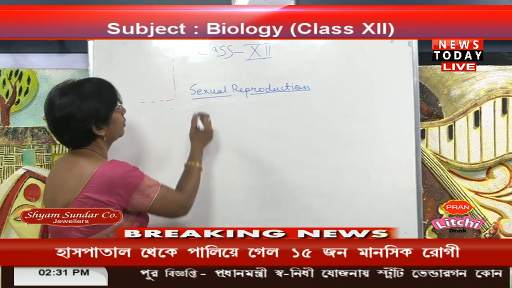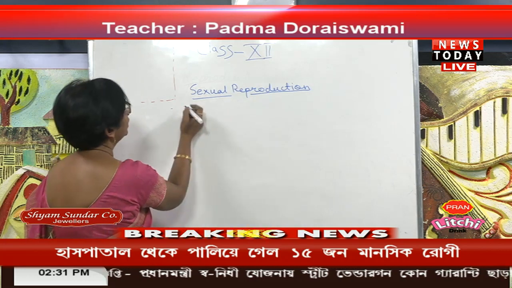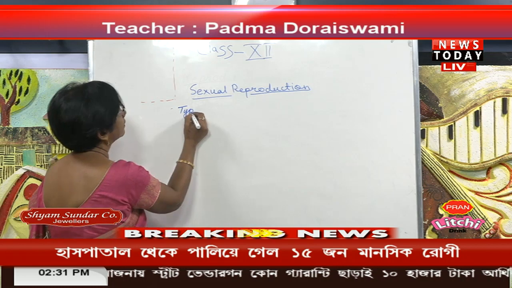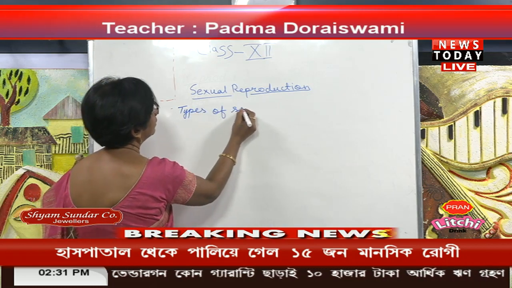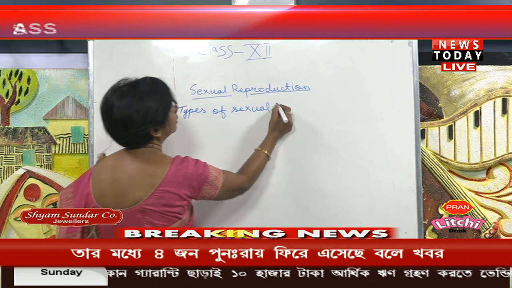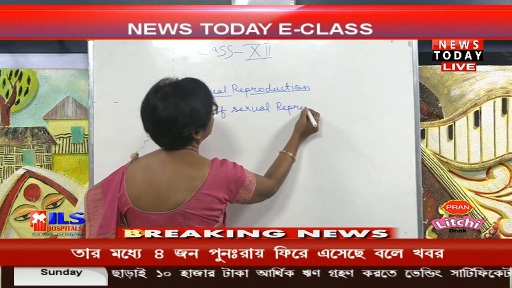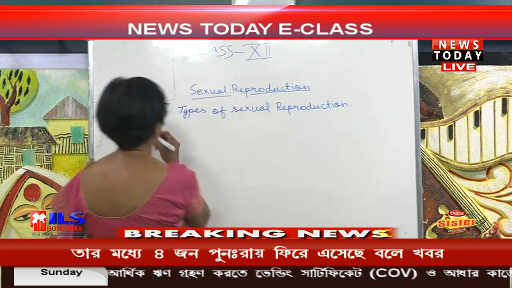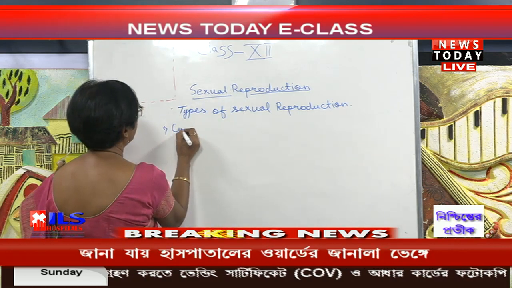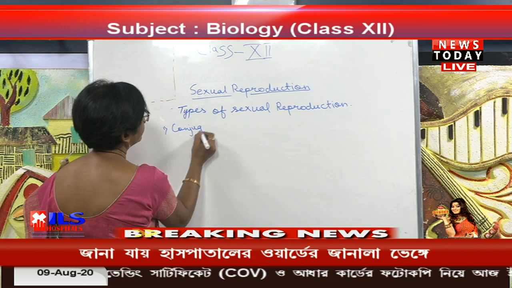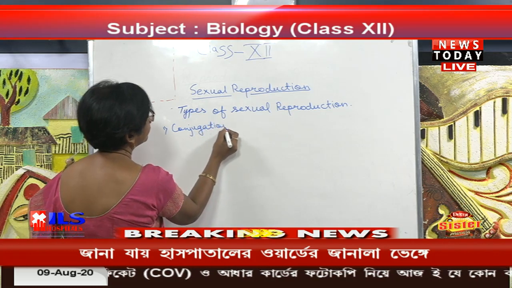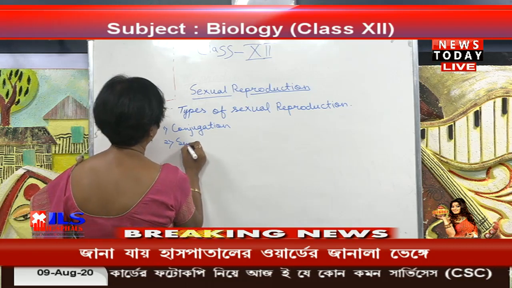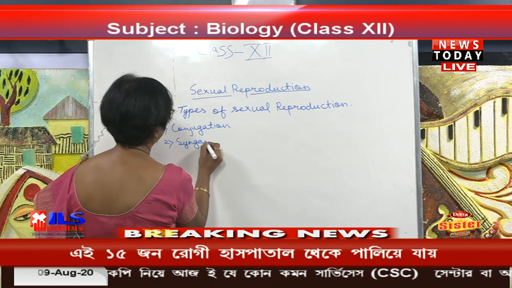If we take sexual reproduction, then there are two types of sexual reproduction. One is conjugation, another one is syngamy.